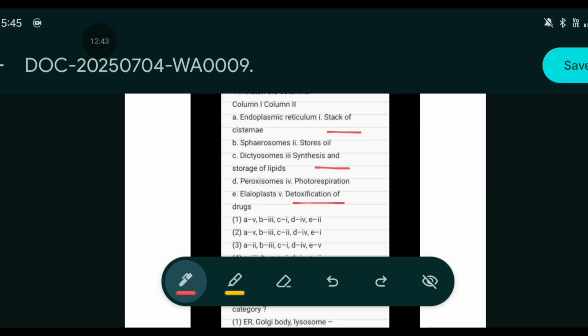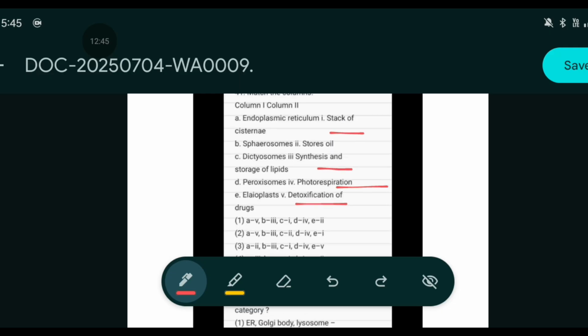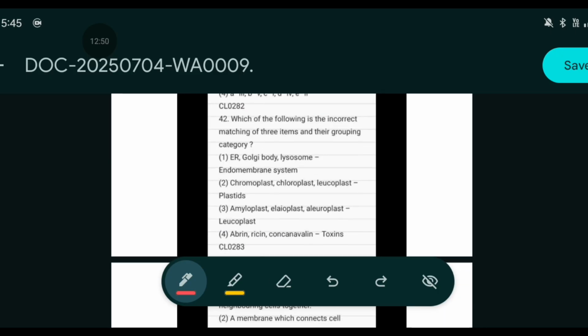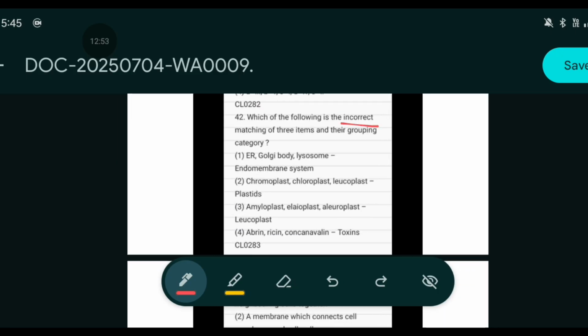Peroxisome will be photorespiration, and alveoloplast will be stored oils, that is option 1. Which of the following is the incorrect matching among that of the 3 items in the grouping category? We need to find the incorrect matching.